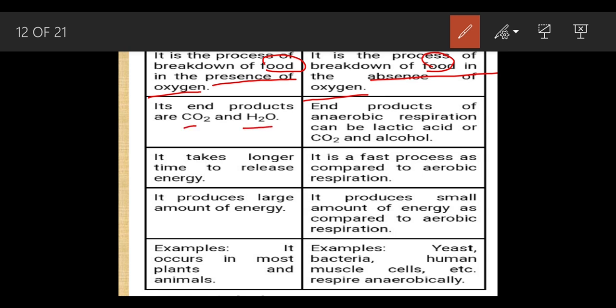But in anaerobic respiration, it can be reduced to lactic acid, carbon dioxide and alcohol. This lactic acid is a product in the animals. But when we talk about plants, we get two products, carbon dioxide and alcohol.